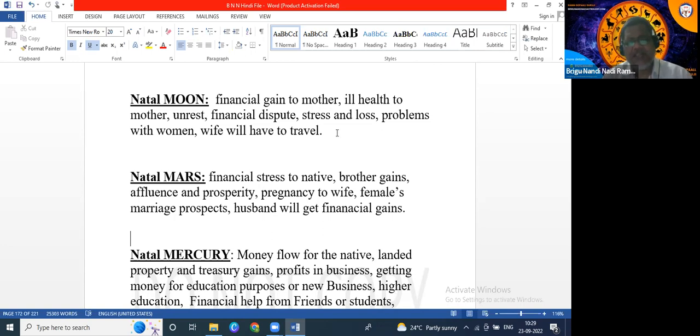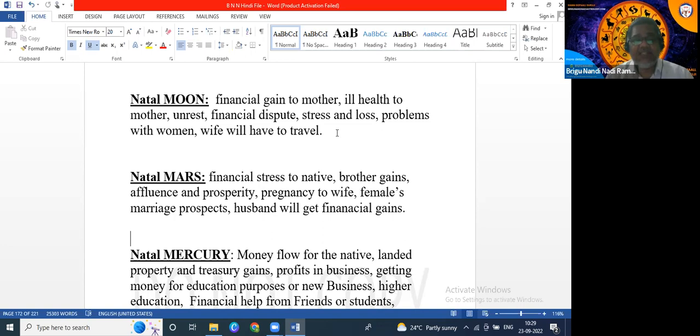So we have to check whether Jupiter is aspecting Mars for a female, and for a male, Venus. We have already discussed that if transit Jupiter aspects natal Mars in a female horoscope, the female native will get married. If transit Jupiter aspects natal Venus, the male native will get married. But in which month?